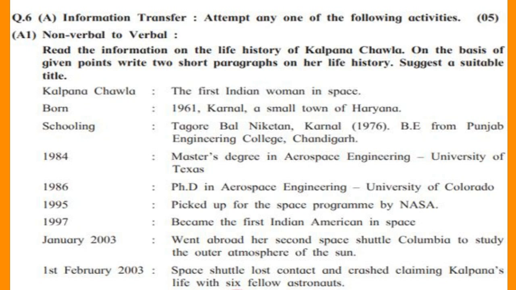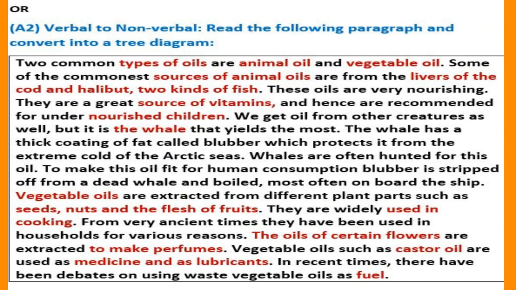If you want full marks, you should choose verbal to non-verbal. In verbal to non-verbal, a paragraph will be given and you have to highlight the main points, and these main points you have to write in either a tree diagram or a table or a pie chart. It is easy, I think so, but it depends on you.